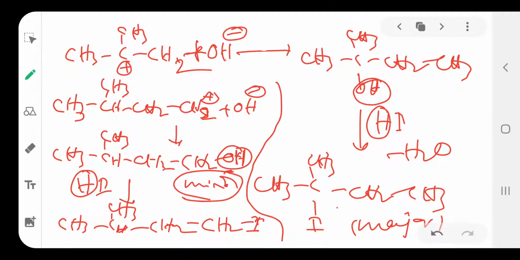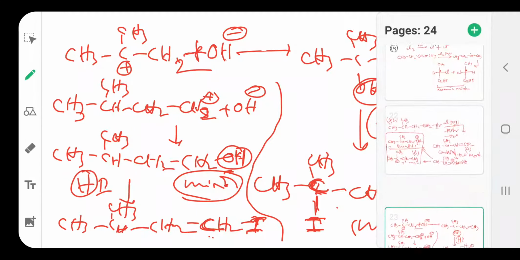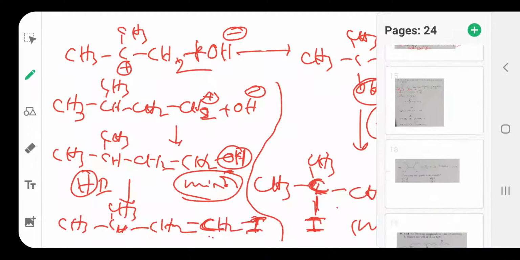This is the major product. Here iodine is attached to the tertiary carbon in the major product. Iodine attached to the primary carbon atom is the minor product. Iodine attached to the tertiary carbon is major, primary carbon is minor. Remember that point. Then see the question.